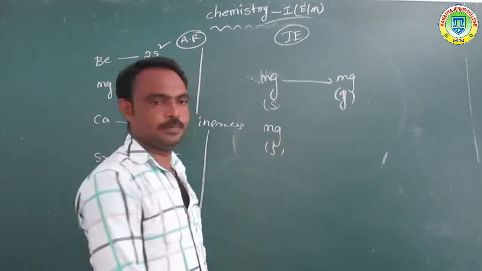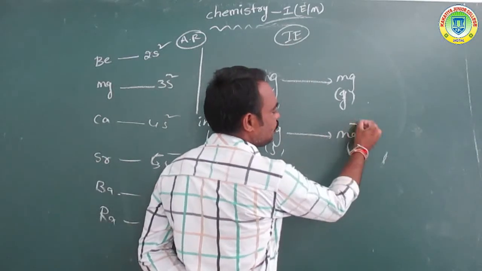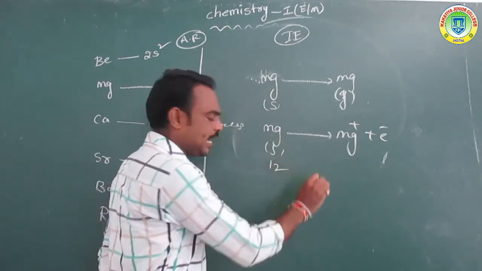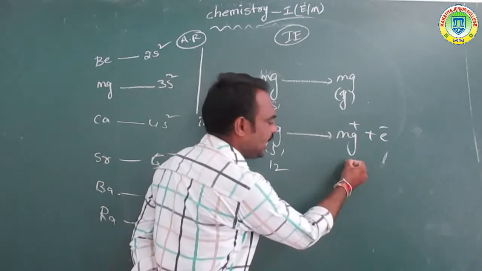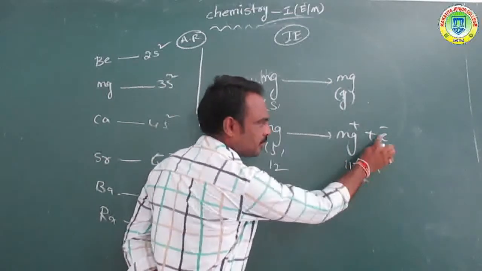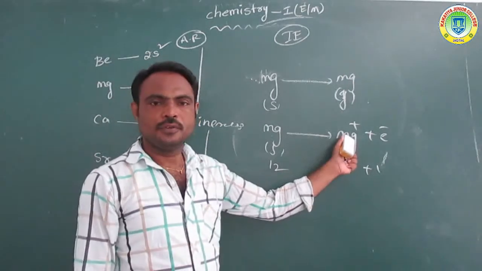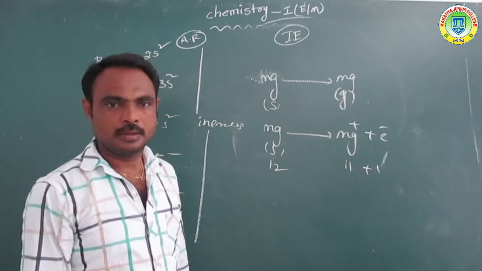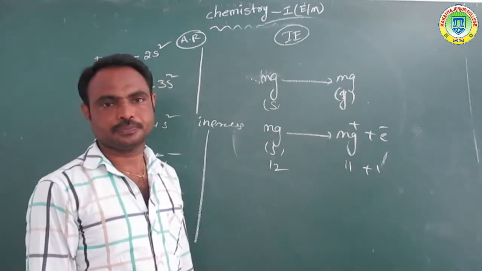To remove one electron from the gaseous magnesium we require some energy. First it is converted to Mg+ plus an electron. Magnesium contains 12 electrons, but Mg+ has only 11 electrons. When it loses 1 electron, it is converted to Mg+.